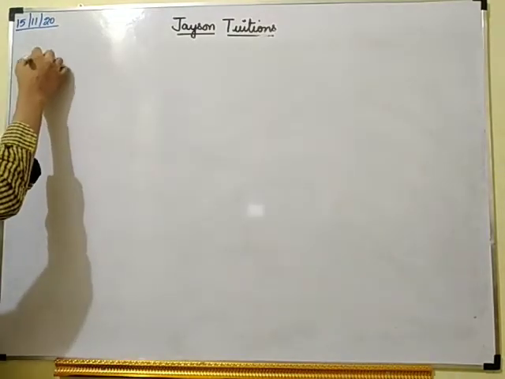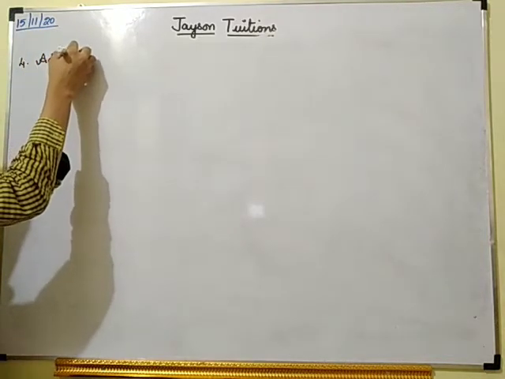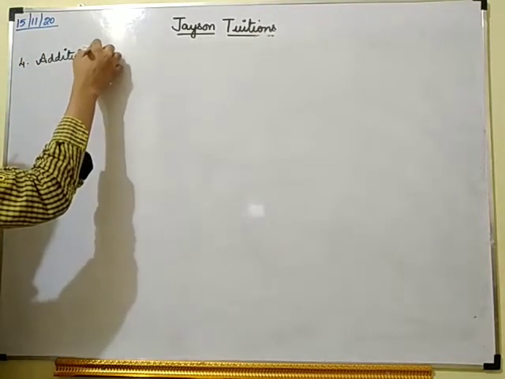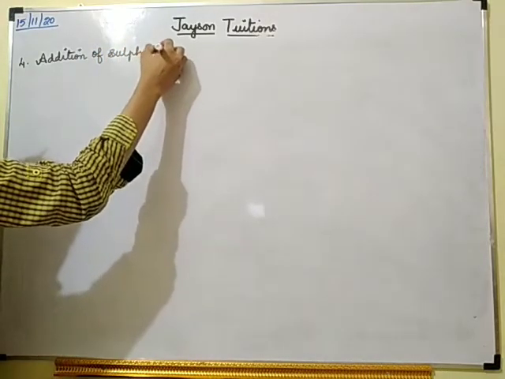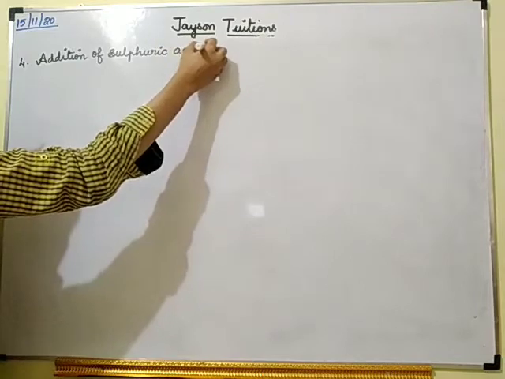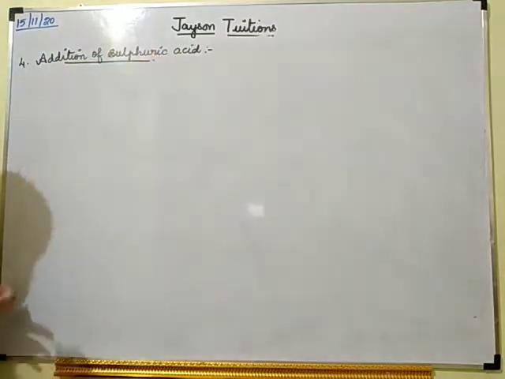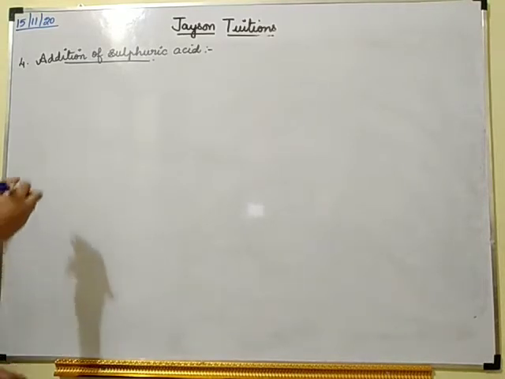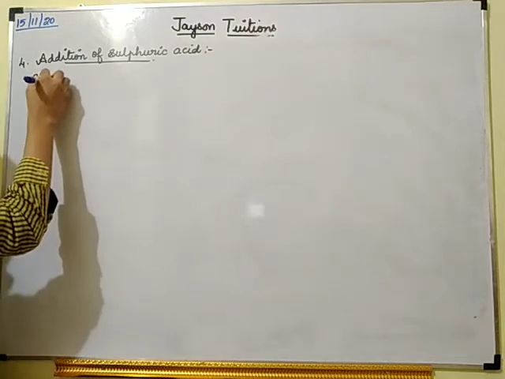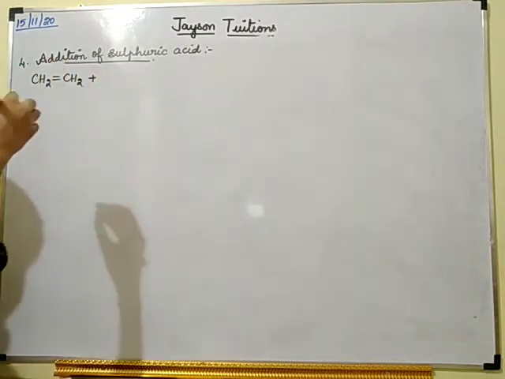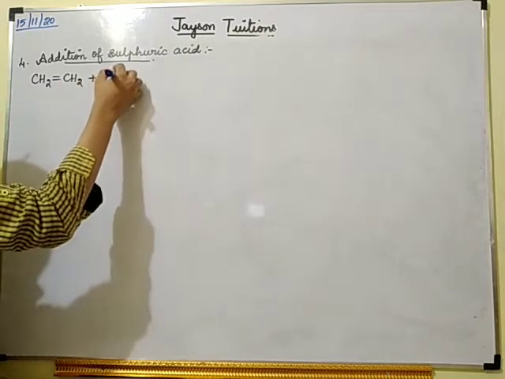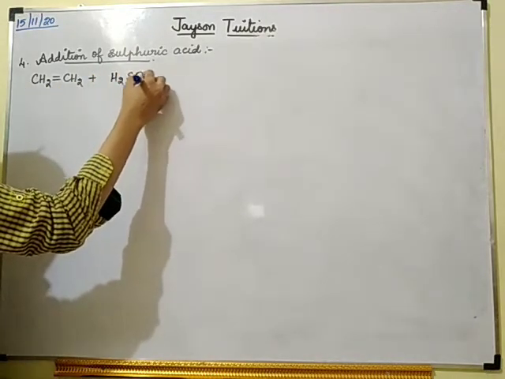Fourth chemical property: addition of sulfuric acid. What are we going to add sulfuric acid to? We are going to add sulfuric acid to alkene. So I am going to take an alkene, ethene. To this I am going to add sulfuric acid, H2SO4.